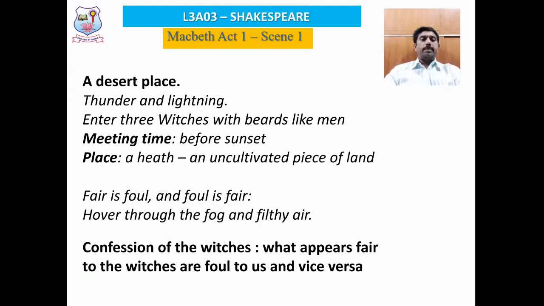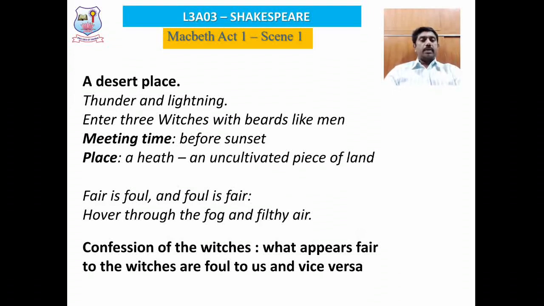They wanted to meet before sunset, and they fix the place as the heath, that is the barren land, and this is the meeting point or rendezvous fixed by the three witches. In this scene, there is an important dialogue spoken by the witches which has greater prominence. That is, the witches say, "Fair is foul and foul is fair, over through the fog and filthy air."